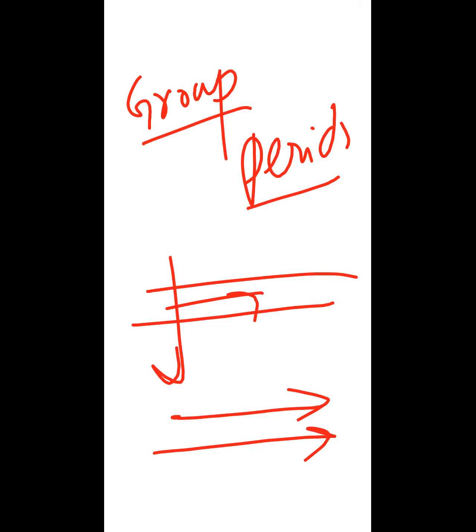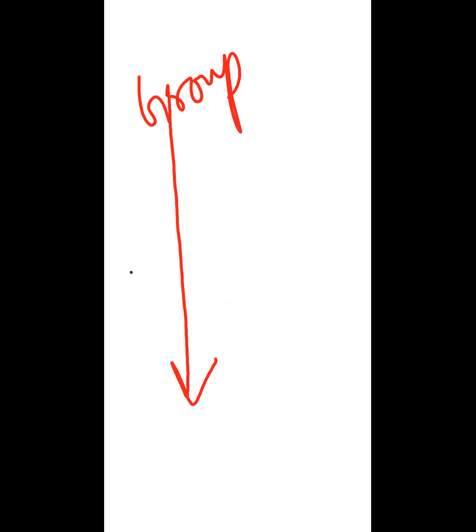If you are reading the periodic table top to bottom, it means you are reading groups. If you are reading the periodic table from left to right, it means you are reading a period. Is it clear to you? Yes, this is the difference between group and period. This is the basic of the periodic table.